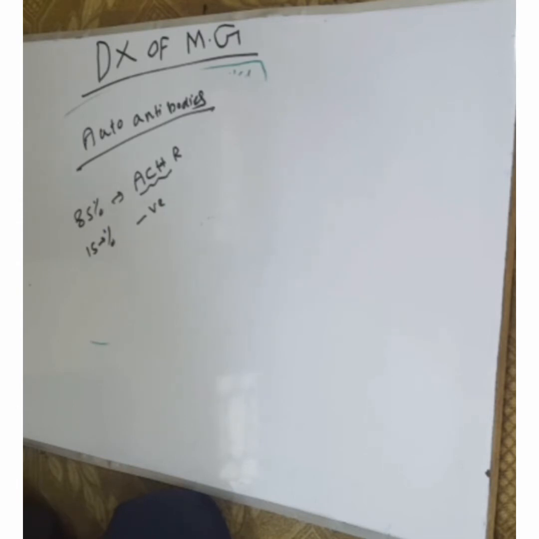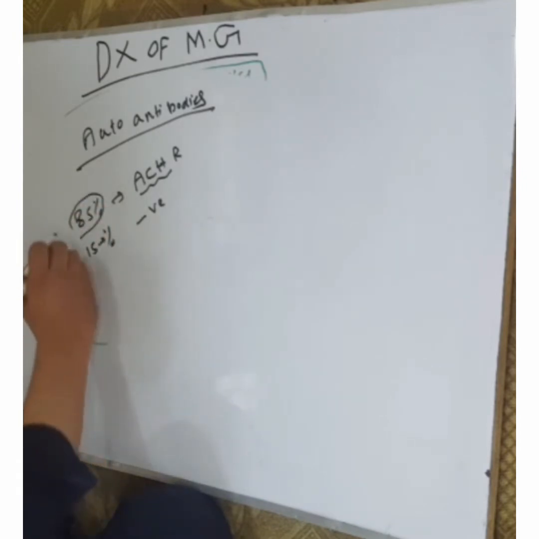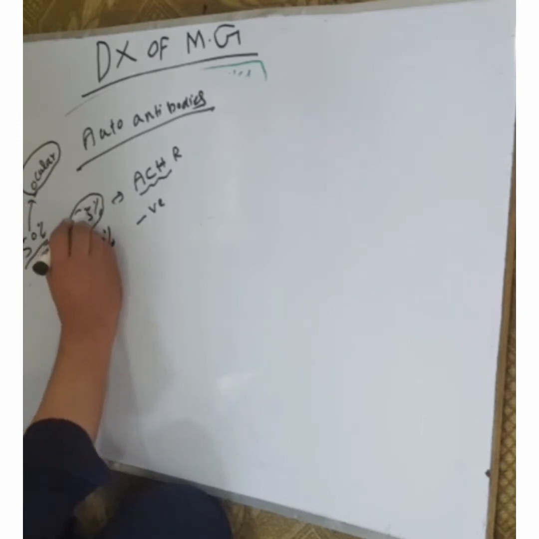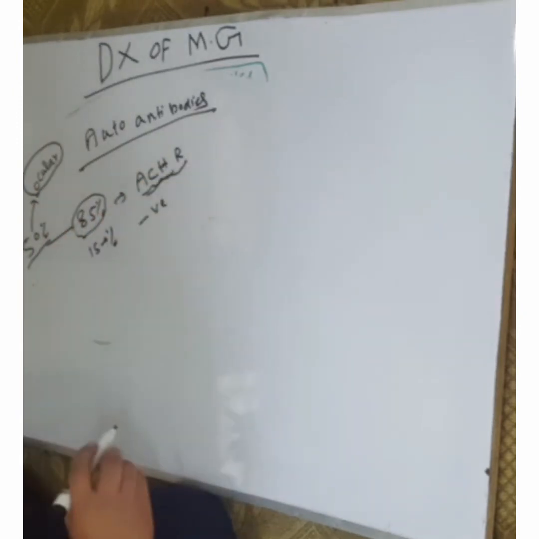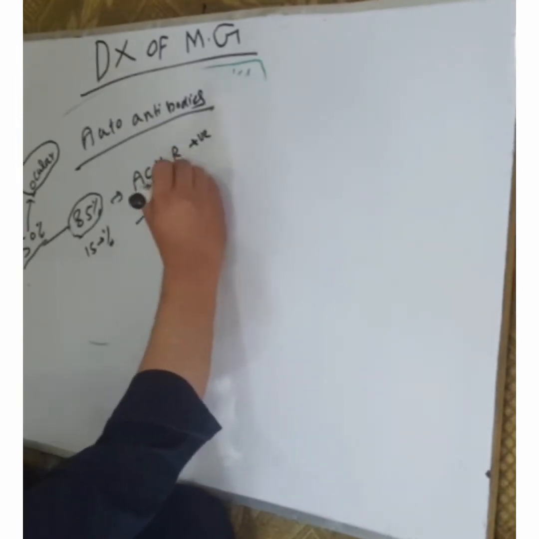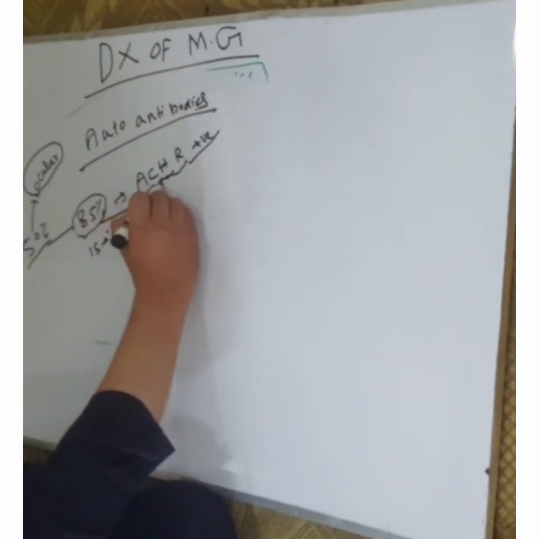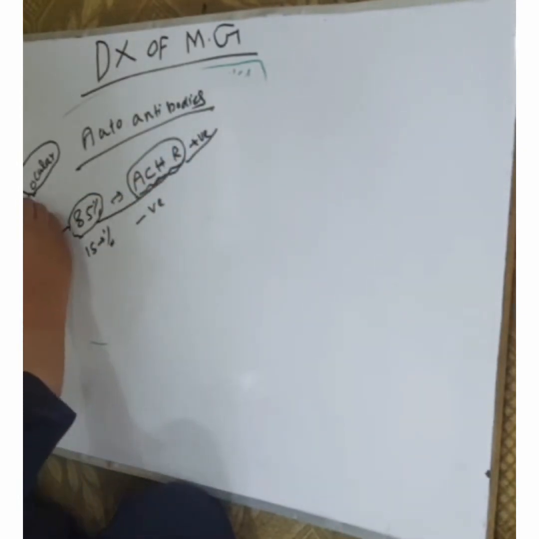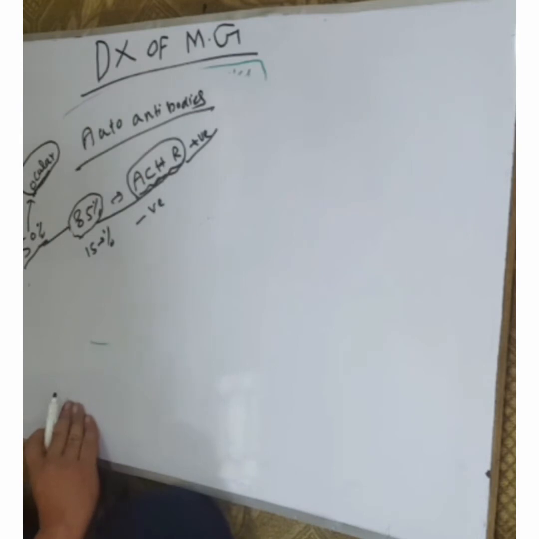The autoantibody against the acetylcholine receptors is found in 85% of the cases. Of these 85%, 50% of the patients have ocular involvement. Ocular muscle weakness occurs in 50% of the cases that are acetylcholine receptor autoantibody positive.